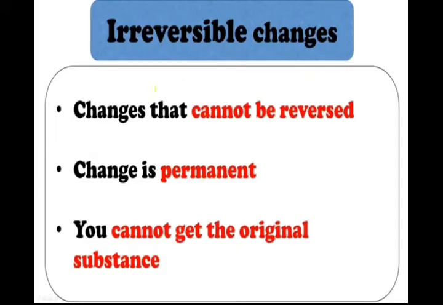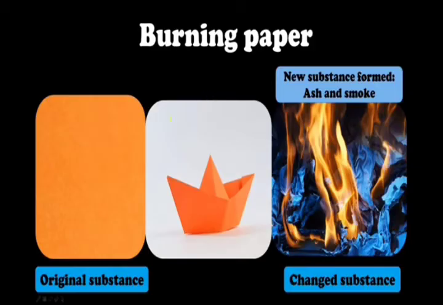Now you will move to the second type of change. It is irreversible changes. The changes that cannot be reversed, where the change is permanent, or where you are not getting the original substance back, are known as irreversible changes. Today we will be concentrating on reversible changes and irreversible changes with more examples. Okay students, look at the definition: the changes which cannot be reversed.